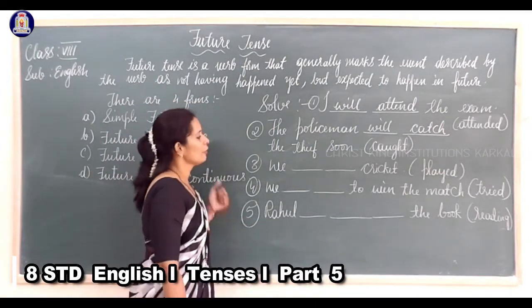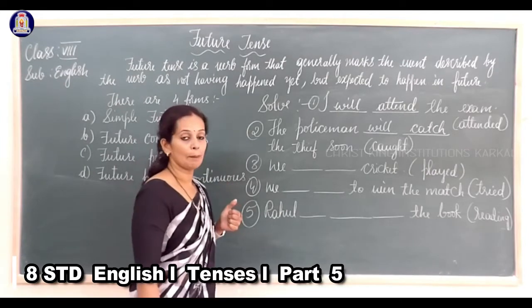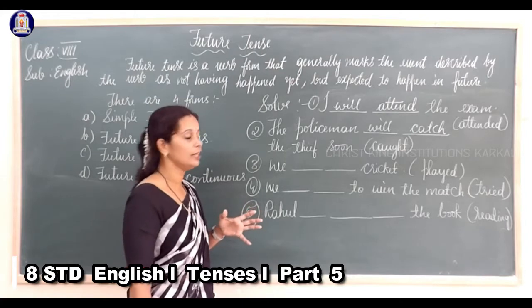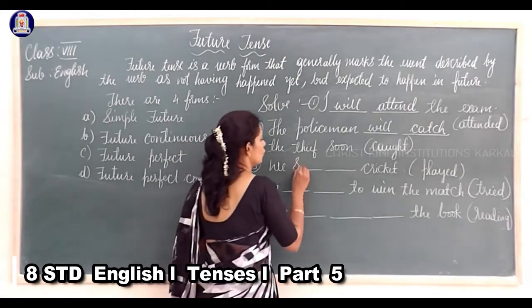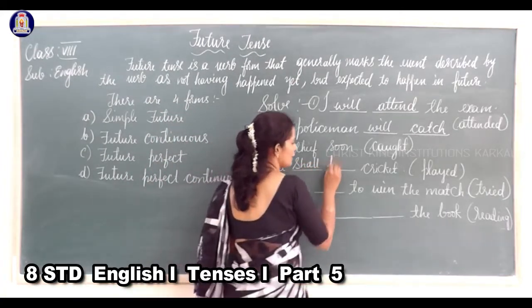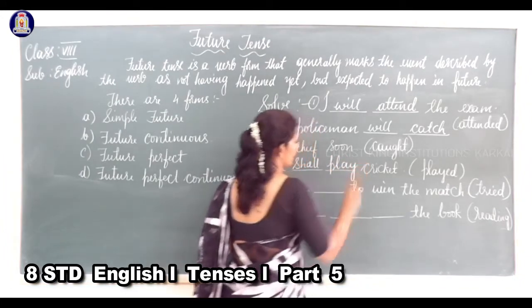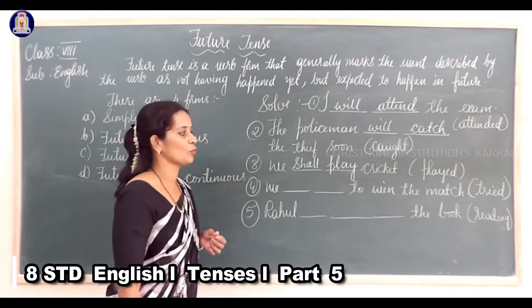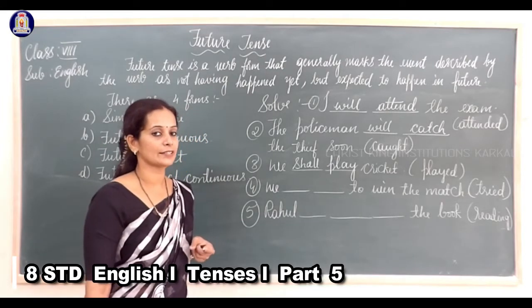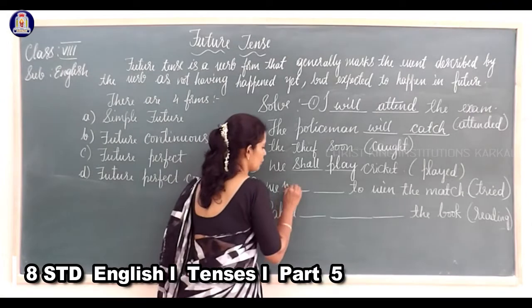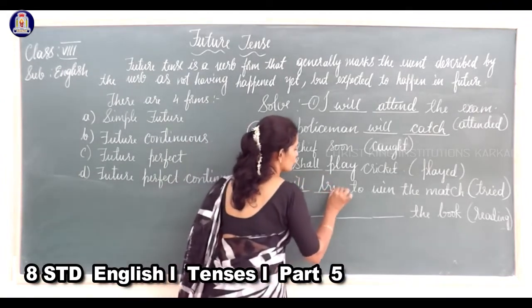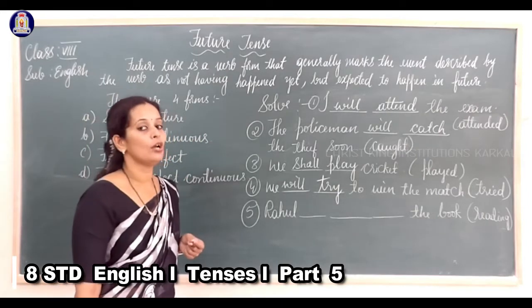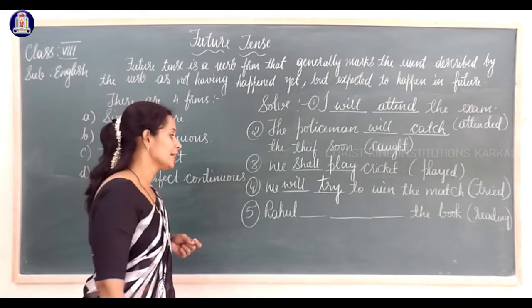Third one. We dash cricket. Played is there. The action is uncertain here. It's not sure. There is a possibility. So we shall, played will be play. We shall play cricket. We dash to win the match. Try is the verb here. So we will try to win the match. Try will be try.